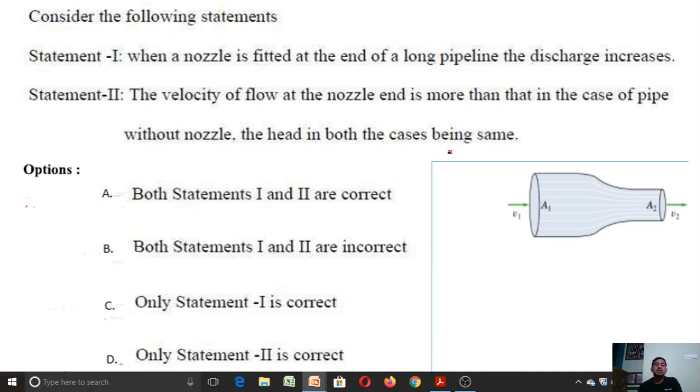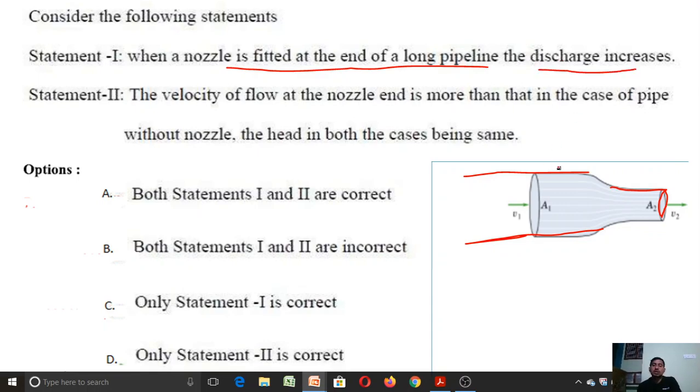So to answer this question, I have a long pipe here. Assume that is a long pipe. At the long pipe, I have fitted some nozzle here. This is a nozzle. Okay. What is our first statement? When a nozzle is fitted at the end of the long pipe, the discharge increases. Let us check this statement.